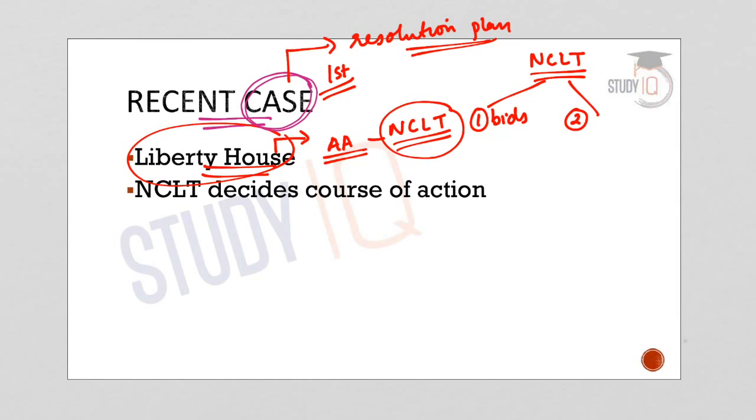So there is one option to invite fresh bids, or secondly, another option left with the NCLT is to penalize the bidder who has made a non-compliance, and we have seen that there are various jail terms and fines provided under section 74 of IBC. So any of this can be invoked by the NCLT. And if there are no fresh bidders, the NCLT can also allow liquidation of such corporate debtors. So this is what happens after the 74th section is invoked.